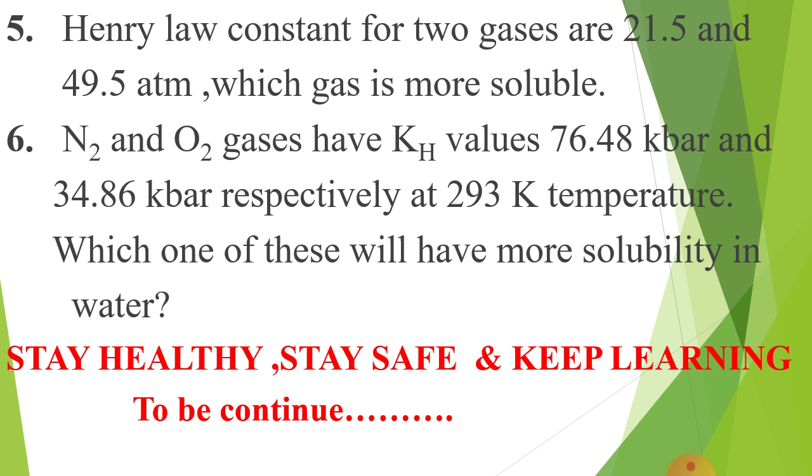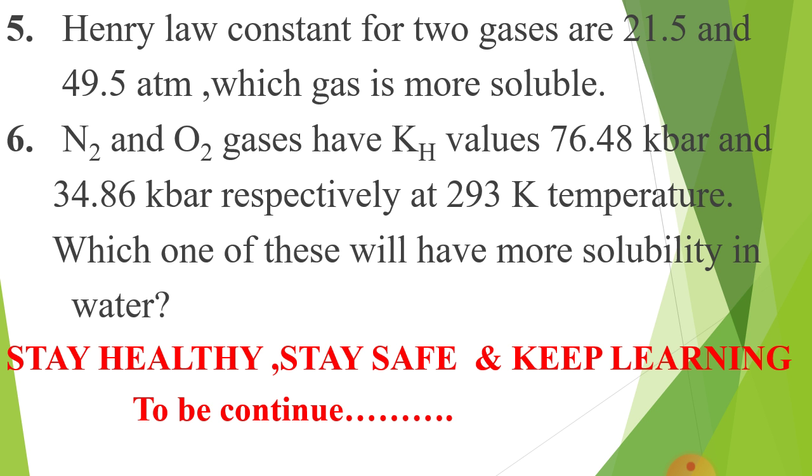Now two questions are given to you for your homework. Also study Henry's law thoroughly and then try to solve these questions.